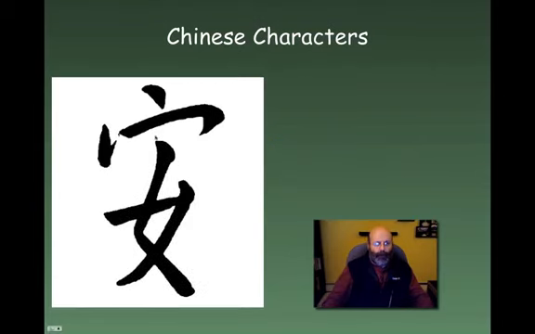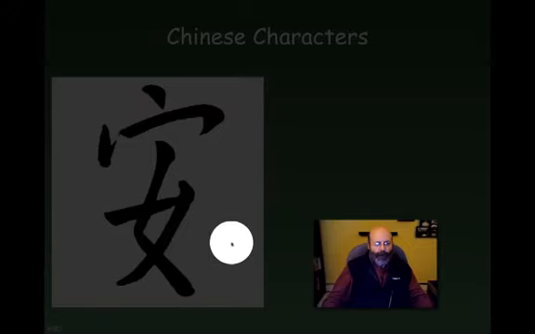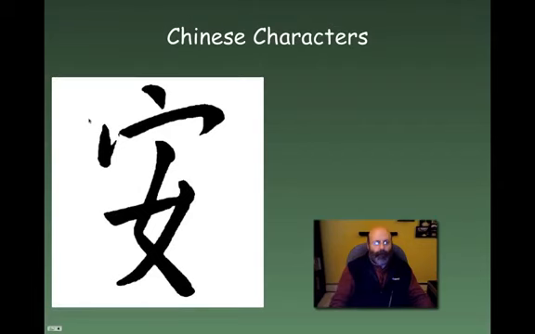Now, let's take a look at this. You should notice there's two parts here. The bottom half should be familiar to you. That's the part for woman. And this top part is what we call a radical, and that radical is the piece for roof. It's pronounced an, and it's made up of woman and roof. So it's a woman with a roof over her head.